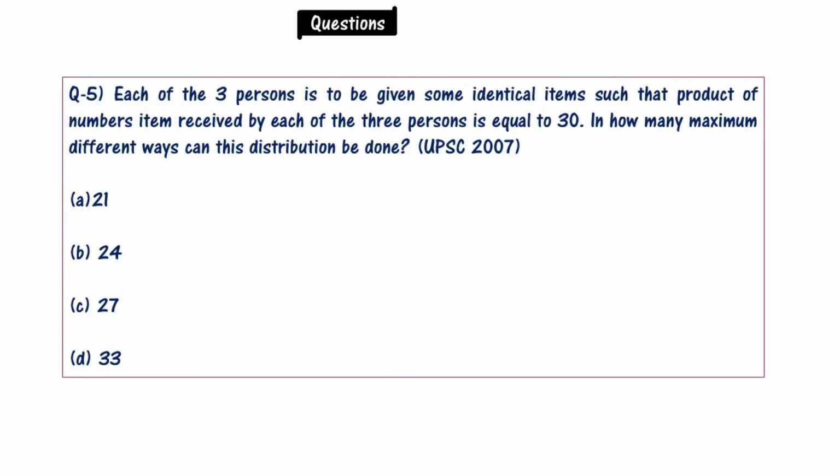Now comes a UPSC 2007 question. Each of the three persons is to be given some identical items such that the product of the numbers of items received by each of the three persons is equal to 30. In how many maximum different ways can this distribution be done? Options are 21, 24, 27, 33. Please solve this question.